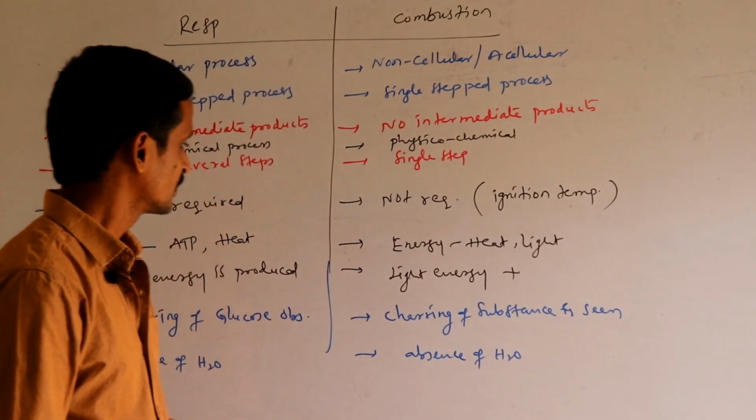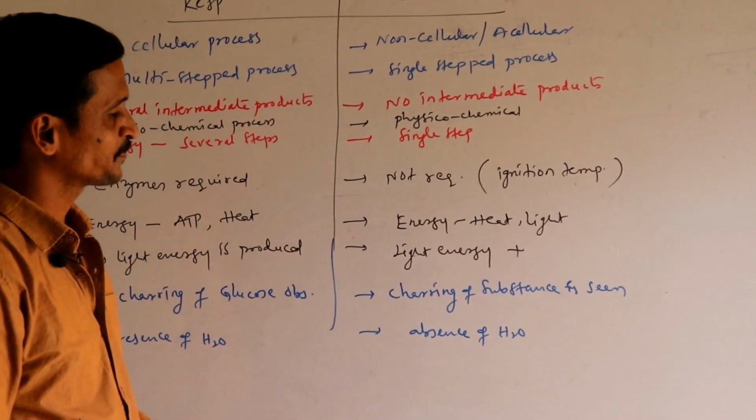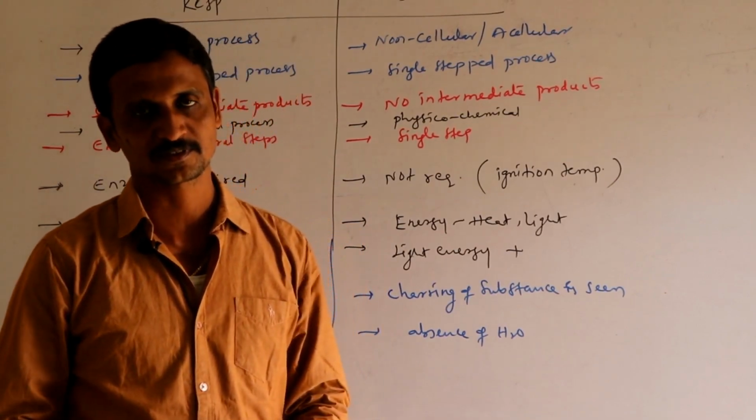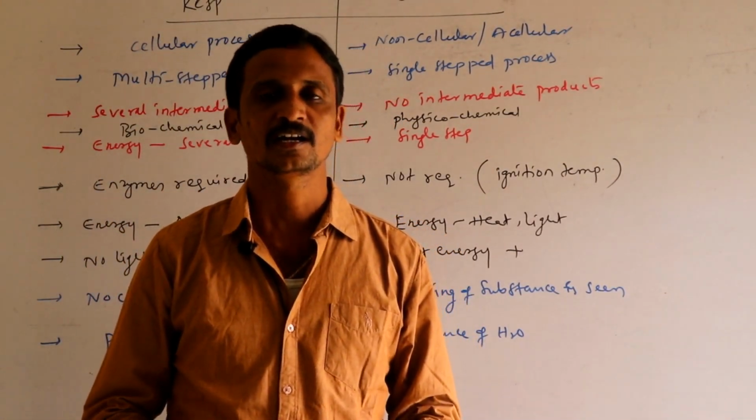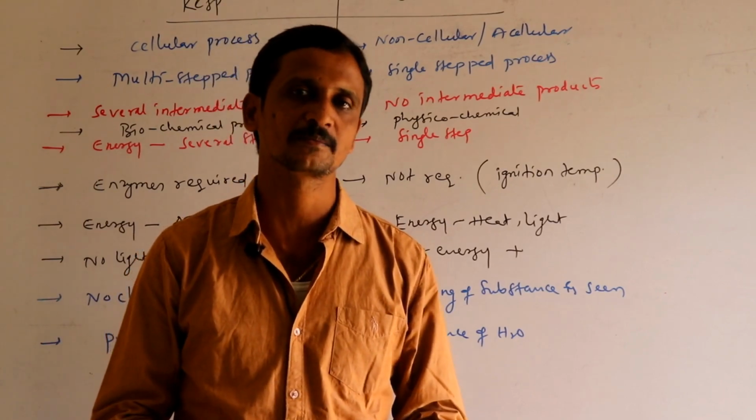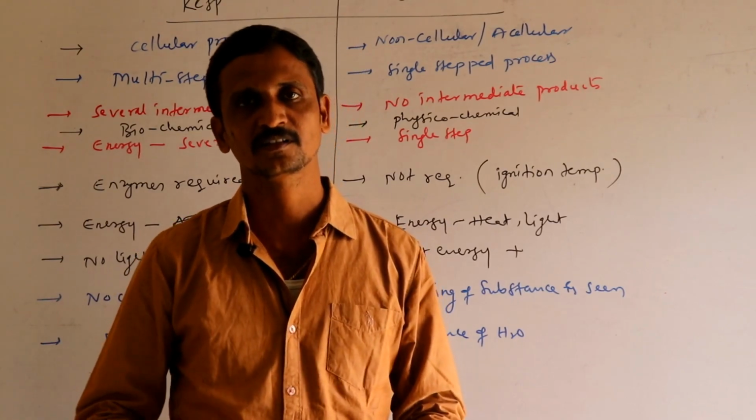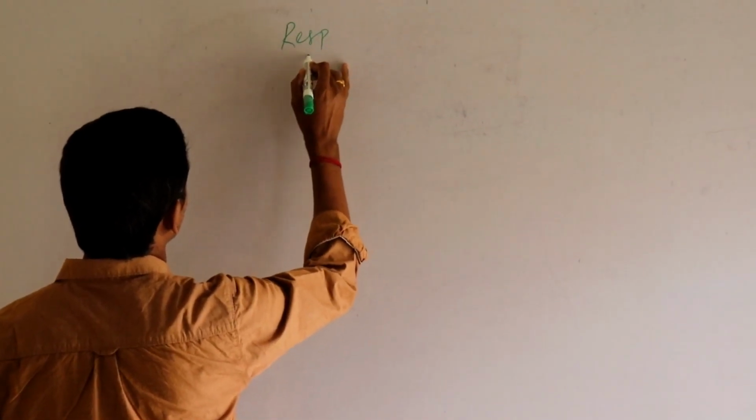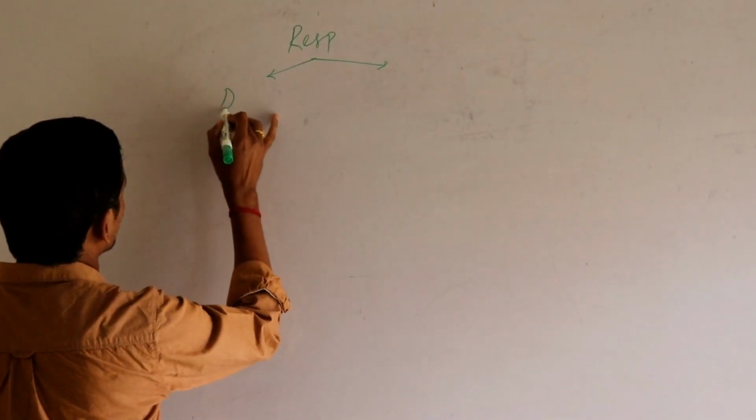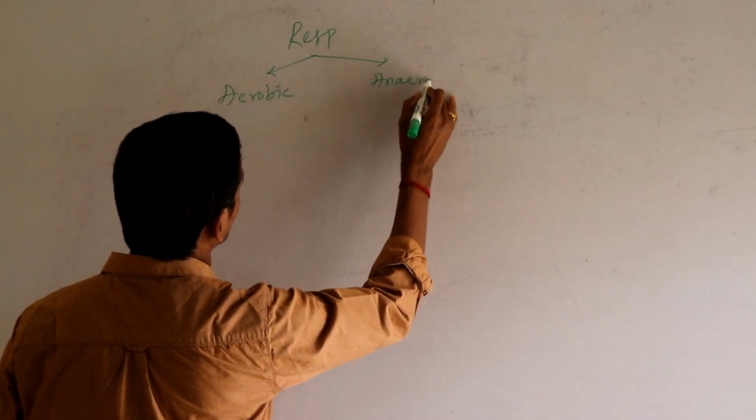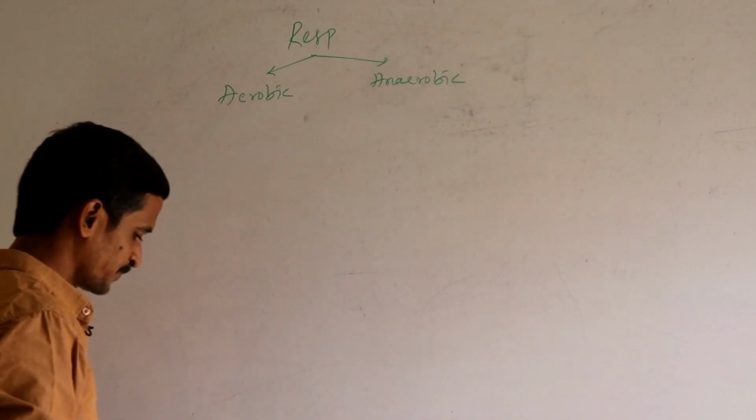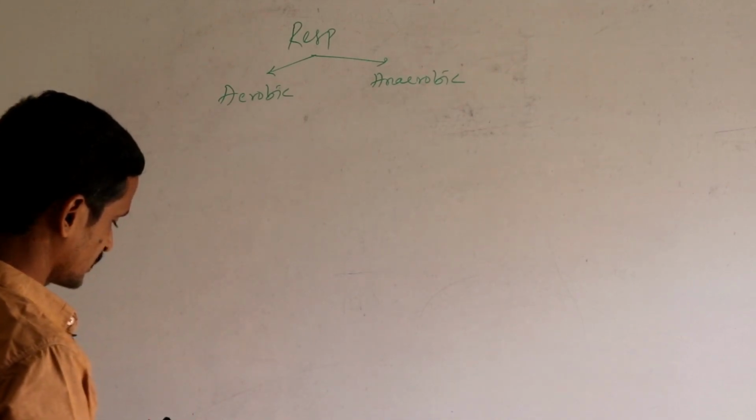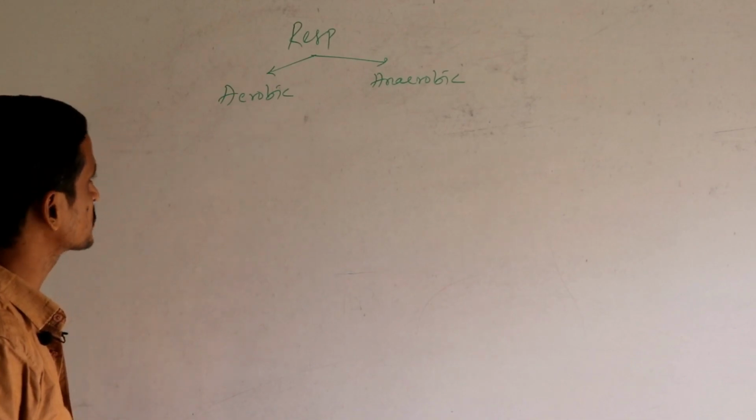Once you understand this, let us see that respiration is of two types: aerobic respiration and anaerobic respiration. Let us see the fundamental differences between aerobic respiration and anaerobic respiration.